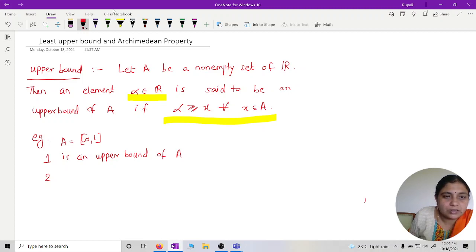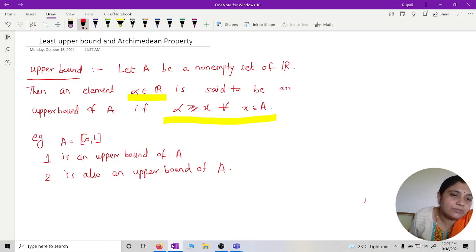Yes, 2 is a real number. So 2 is also an upper bound. So it is not necessary that it should be an element of that set. Any real number which satisfies this condition is said to be an upper bound of A.